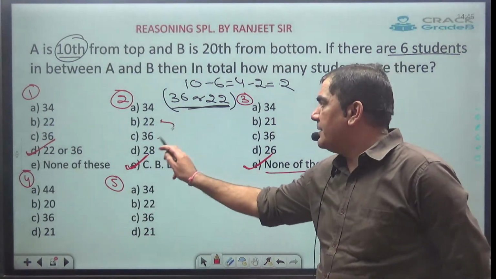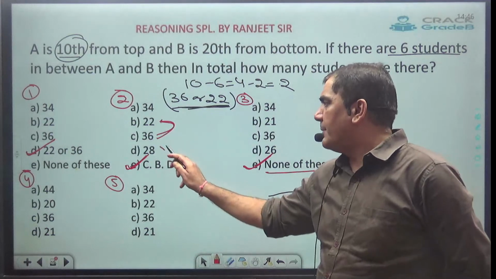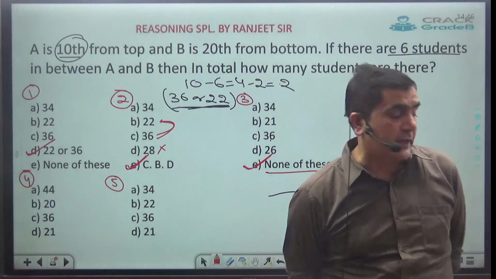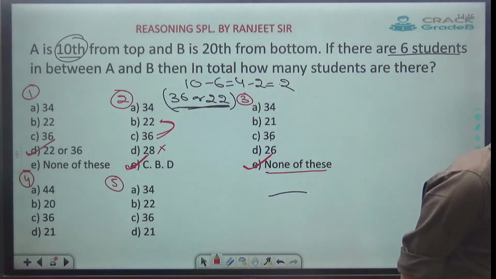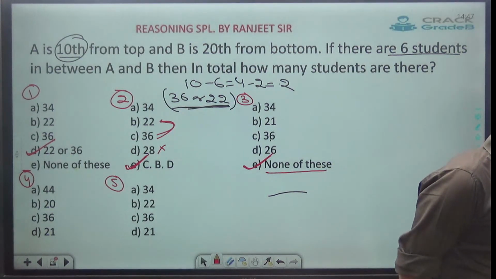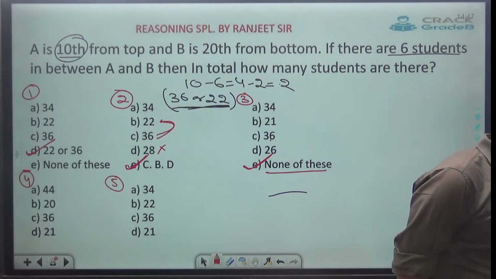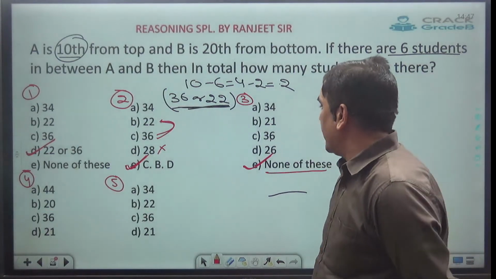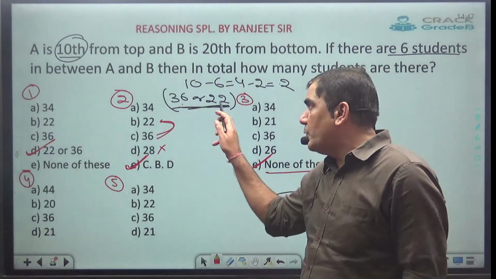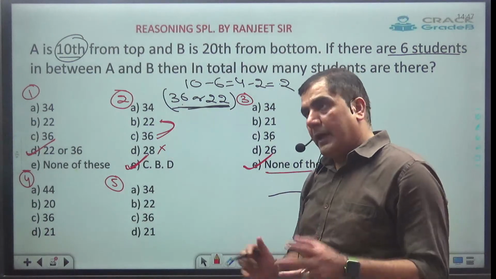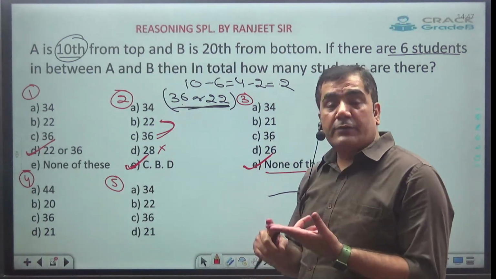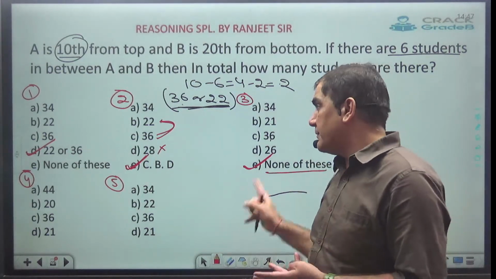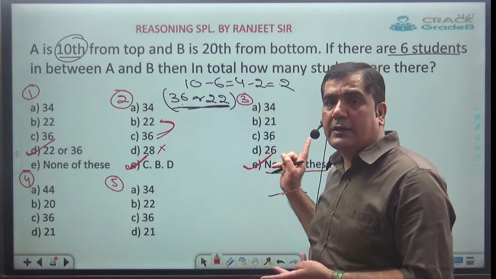See here, these 2 can be the answer, right? 28 moreover can't be the answer because the answer is 22 or 36. So in that case, the answer will be cannot be determined. E option, D, E option. Okay, so always remember, if out of these 2, one is given in the option, and with that option, none of these or cannot be determined or data inadequate is given, in that case, my answer will be none of these, data inadequate or cannot be determined.